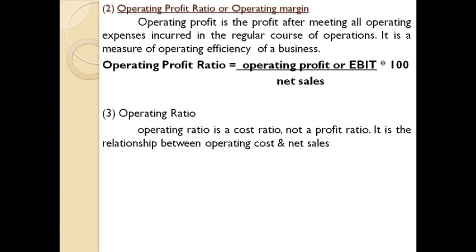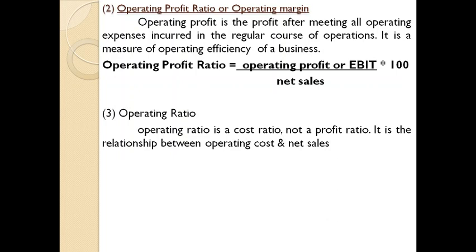It is a relation between operating cost and net sales, because profitability is a scale for measuring the efficiency, but costs also play an important role in identifying the efficiency of the organization. An organization that is able to minimize its operating costs can effectively improve its profit side.